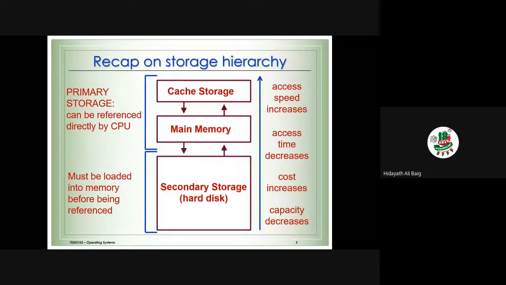I'll just give you a small detail about this. We have the CPU, which wants to access the data from RAM to execute the program or data. But going to the RAM and accessing the data will take time.